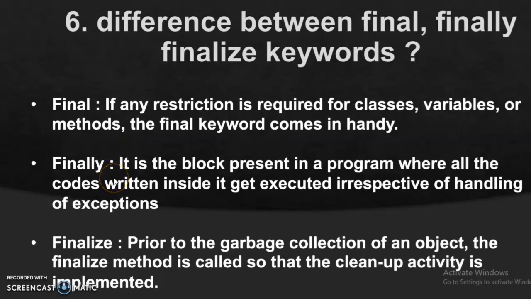If there is no exception, it will execute all the code in the try block and then directly go to the finally block. So the code in the finally block always gets executed. Then we have finalize. It is a method which is generally called before the garbage collection of an object. The finalize method helps us in cleanup activity.